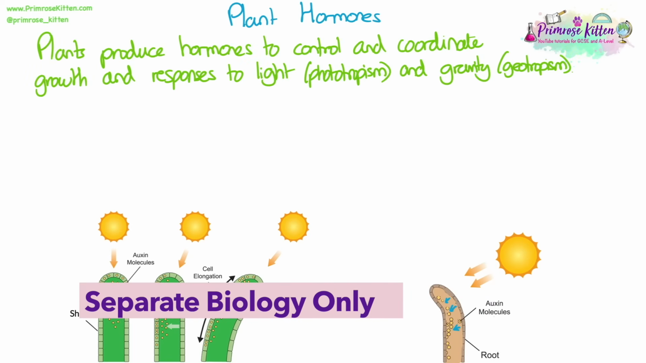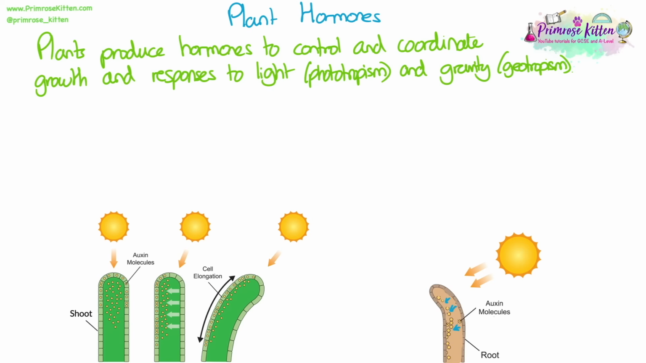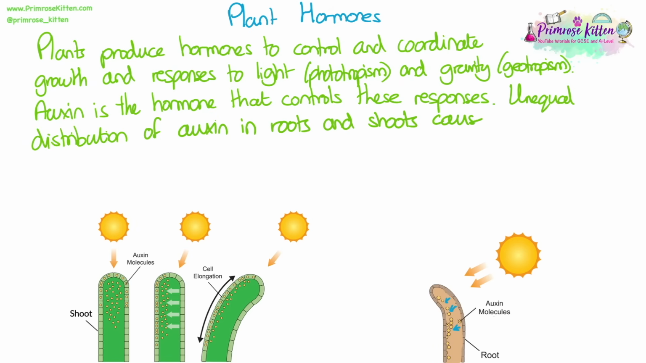Plants produce hormones to control and coordinate growth and responses to light and gravity. Light responses are known as phototropisms, and gravity responses are known as geotropisms or gravitropisms. Auxin is the hormone, or group of hormones, that controls these responses to light and gravity. Unequal distribution of auxin in roots and shoots causes unequal growth.